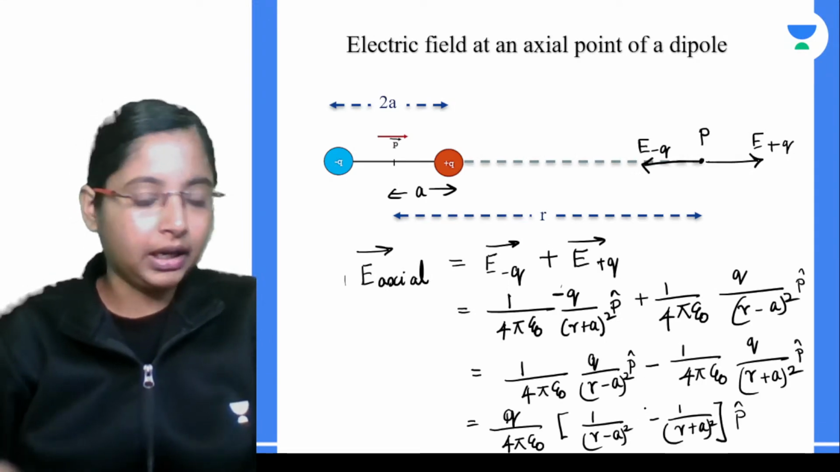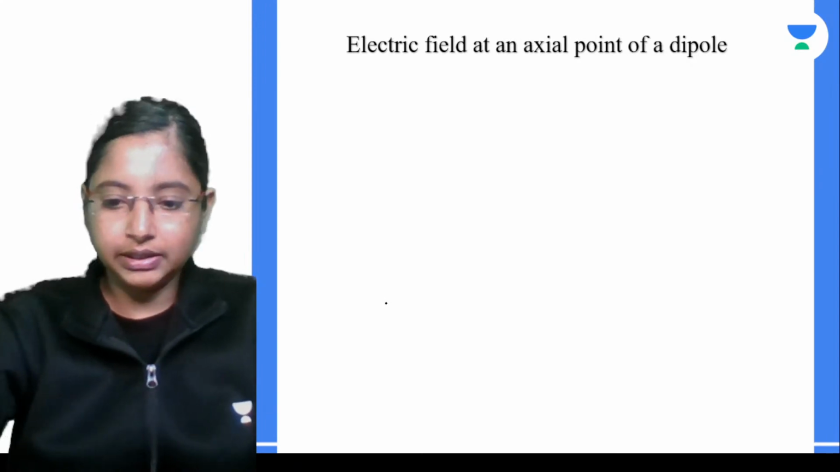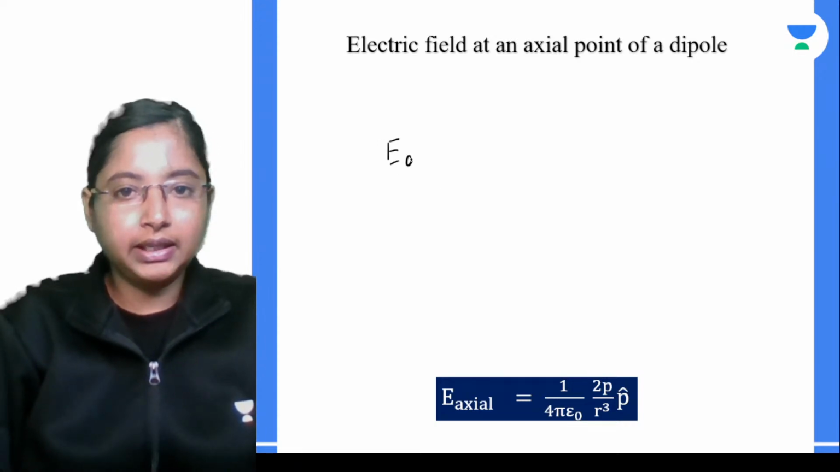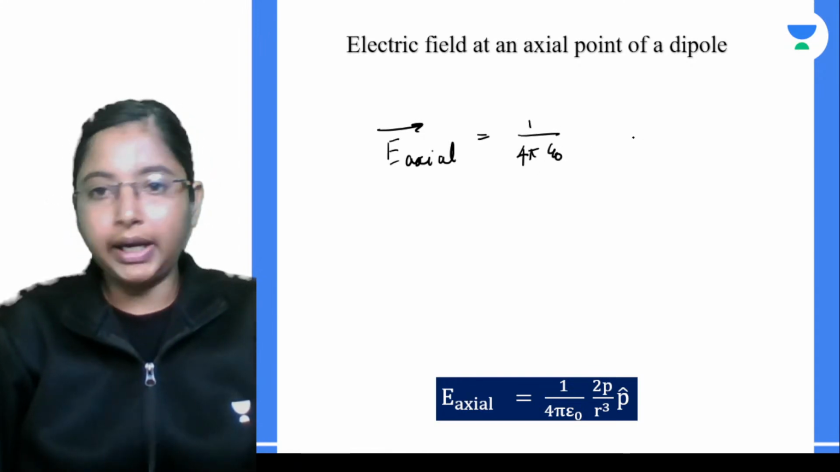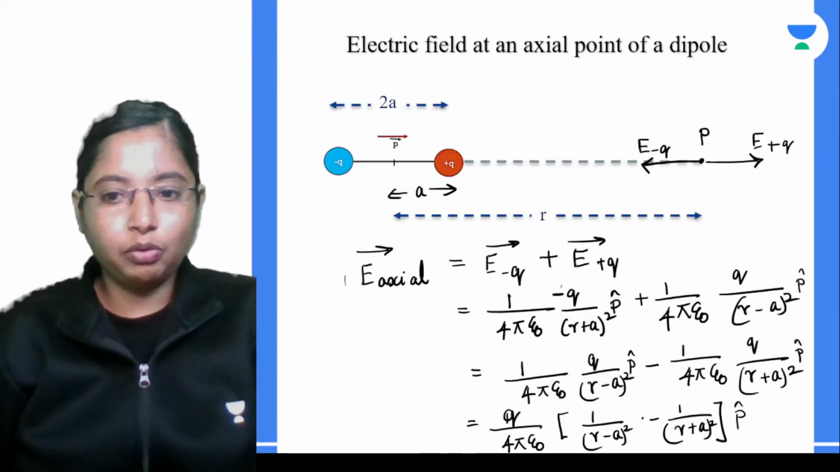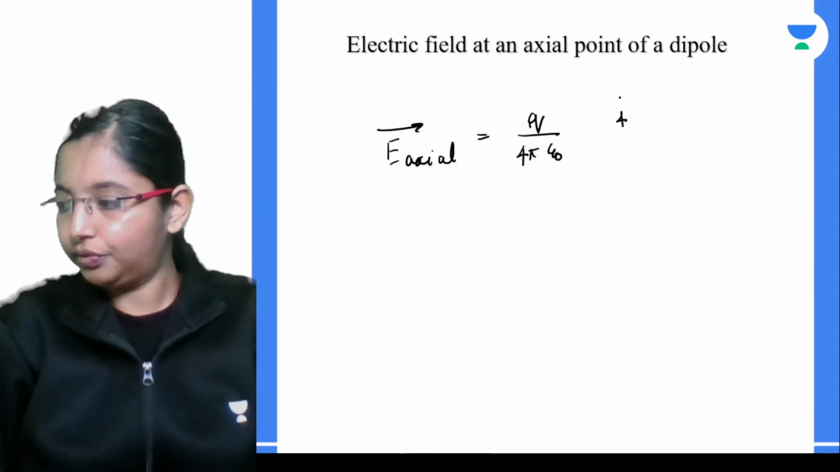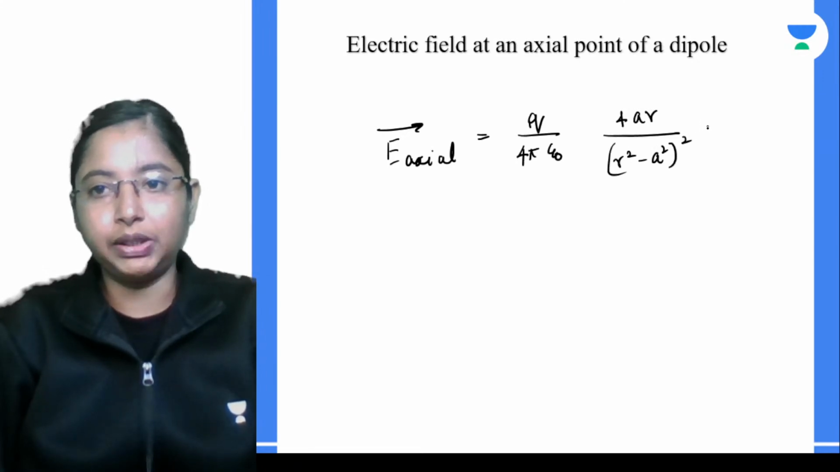In this case, if you solve over here, what we get along the axial line is 1 by 4 pi epsilon naught, and q divided by 4 pi epsilon naught, and if you solve this term over here, we will end up getting 4 into a into r divided by r square minus a square the whole square. That's it. Very simple term you will end up getting.